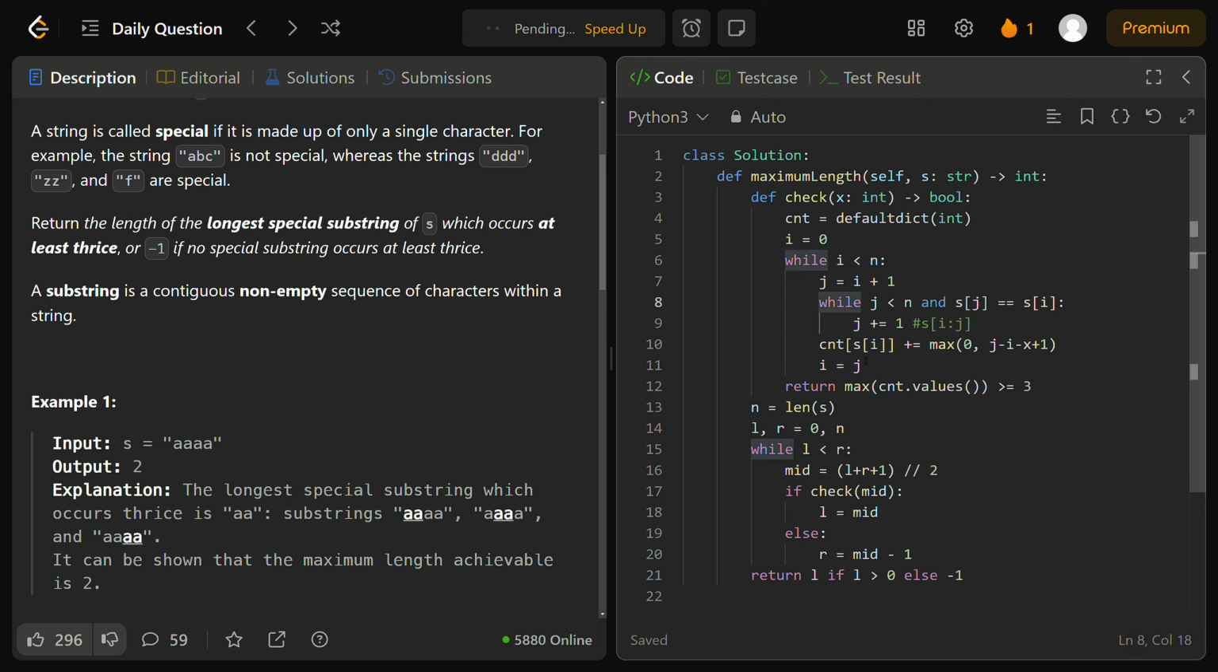Let's see. I might not have internet. We'll check that when we need to.